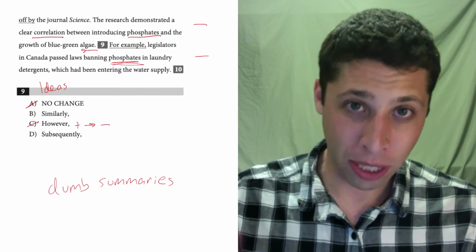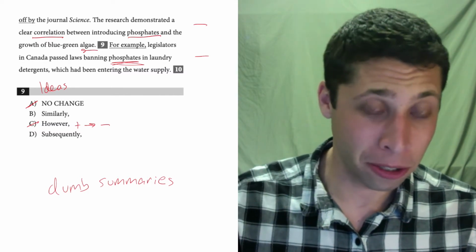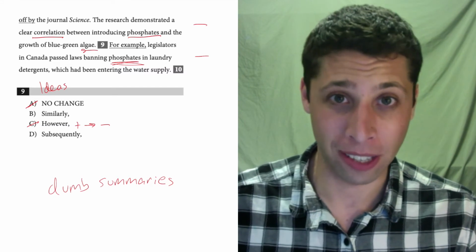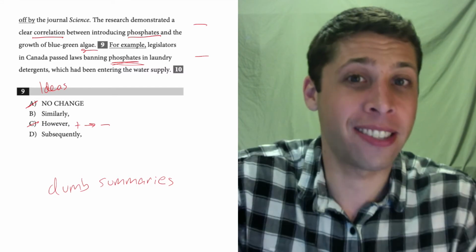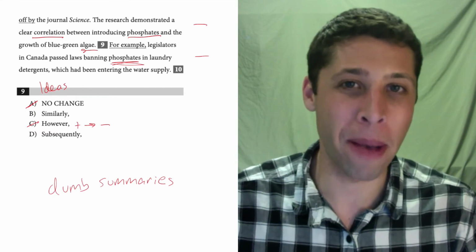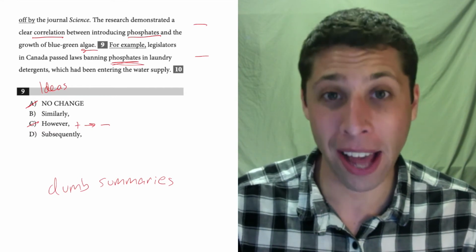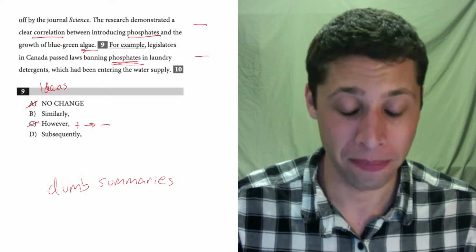Now it's a little tricky, because I keep using the word similar to describe the relationship between these two sentences. They are similar. They're saying similar things in the sense that they're both about the same thing. That phosphates are bad, algae is bad, we got to get rid of them.